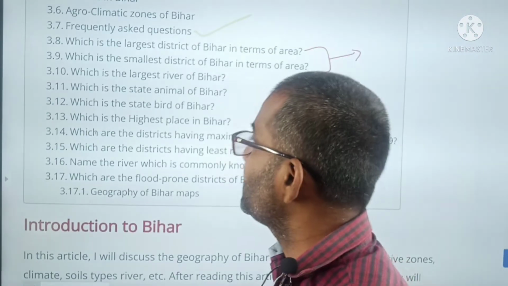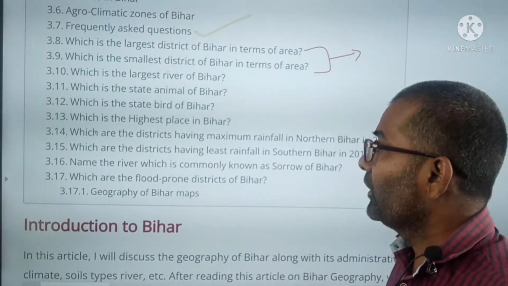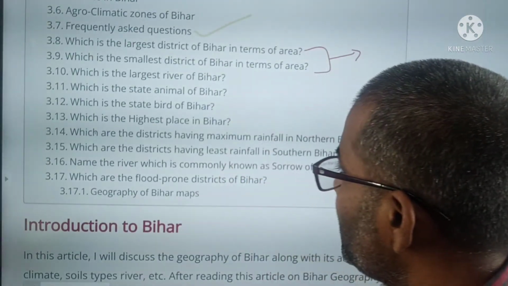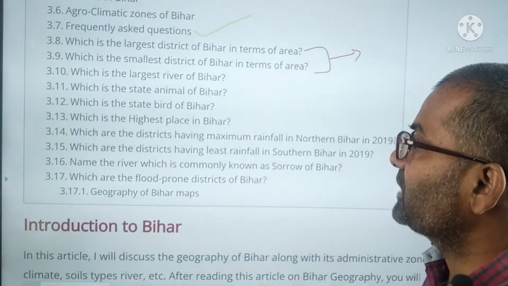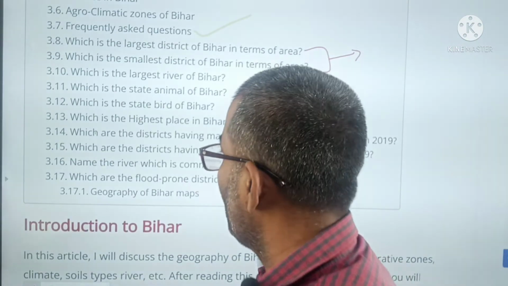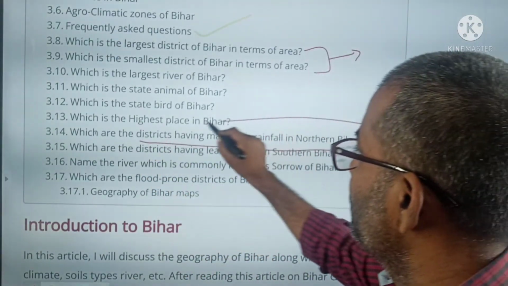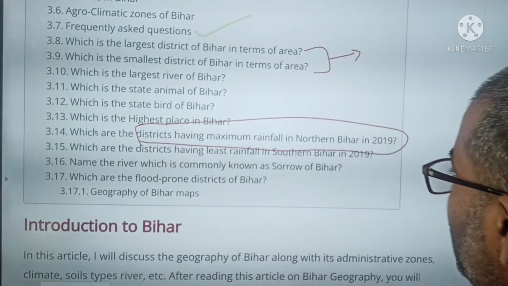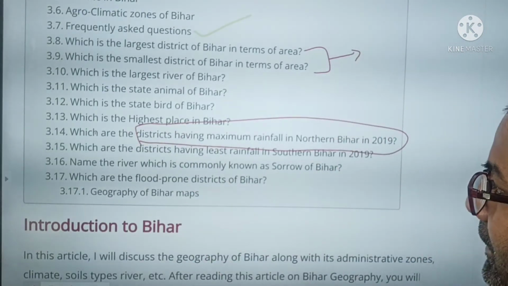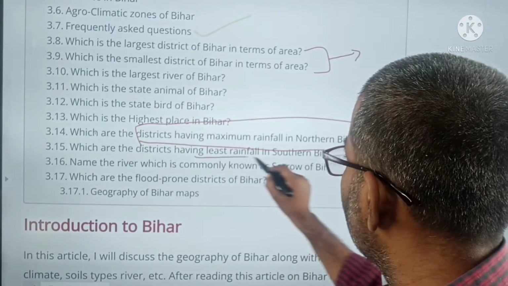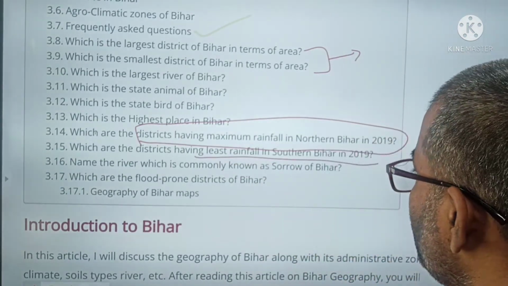Next, which is the largest river of Bihar? Which is the state animal of Bihar? Which is the state bird of Bihar? And which is the highest place in Bihar? Which are the districts having maximum rainfall in Bihar? And which are the districts having least rainfall in southern Bihar?